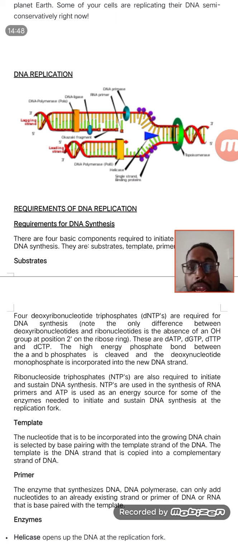These are required. And why do they come as triphosphates, like ATP, GTP? Why do they come in the group of phosphates? Because when they are joining, they need energy. So when this phosphate group is cut, it liberates energy. With that energy, they can attach and form into a new strand. That is the main thing from that.